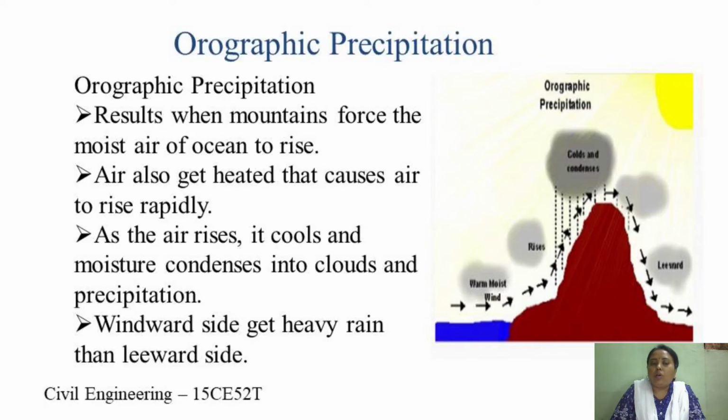Similarly, when winds coming from the ocean strike the western slopes of coastal ranges, it causes heavy rains. One such best example is the Western Ghats. The Western Ghats are the perfect example of orographic rainfall in India. This can also be found in Meghalaya and also the foothills of the Himalayas.